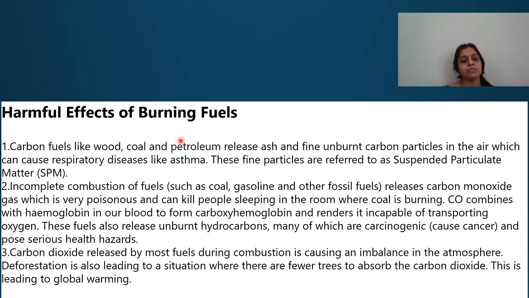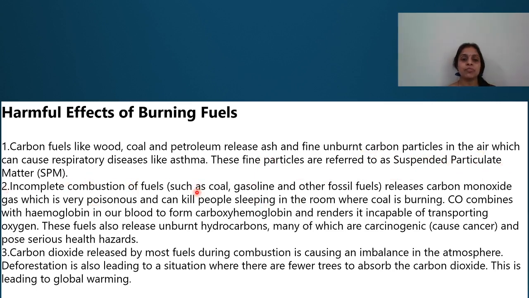So coming to harmful effects of burning fuel. Carbon fuels like wood, coal, petroleum do release ash and fine unburnt particles in the air, which cause respiratory disorders. These fine particles are referred to as suspended particulate matter, SPM.